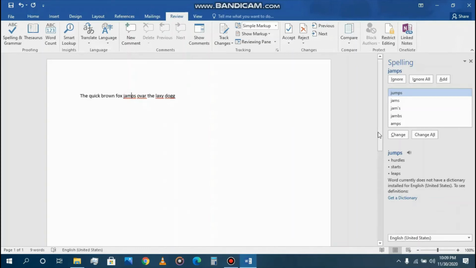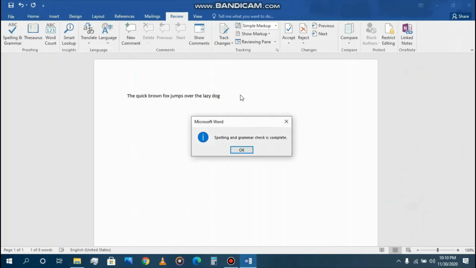Choose your correct word and click on Change. And then click OK.